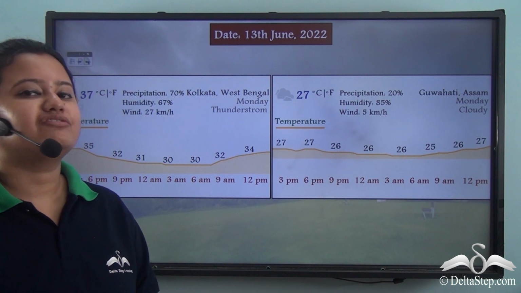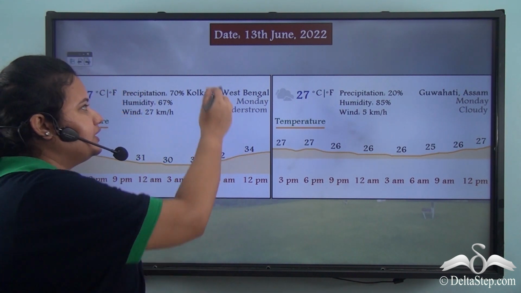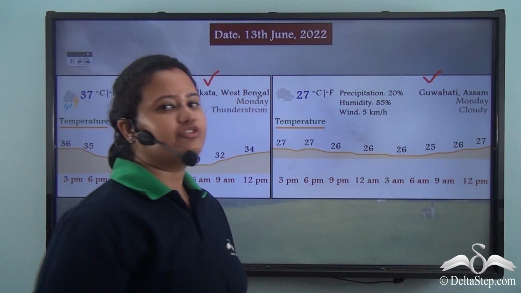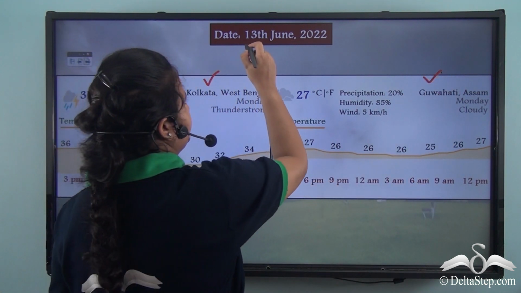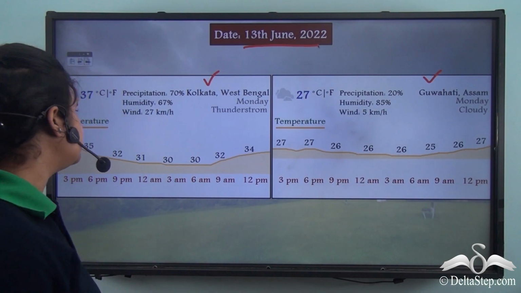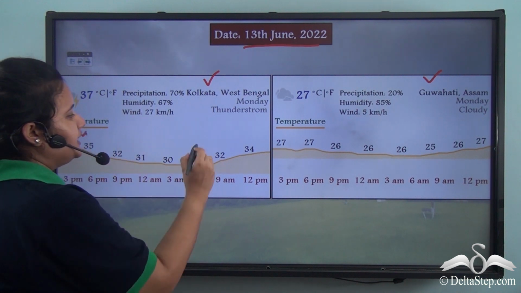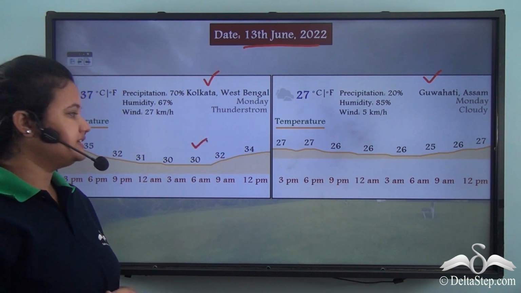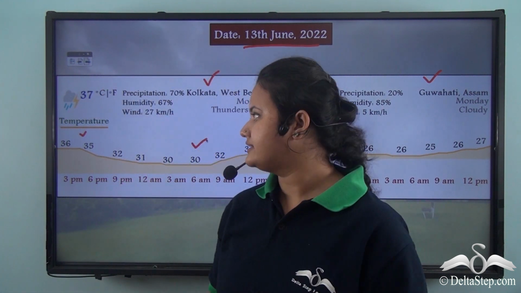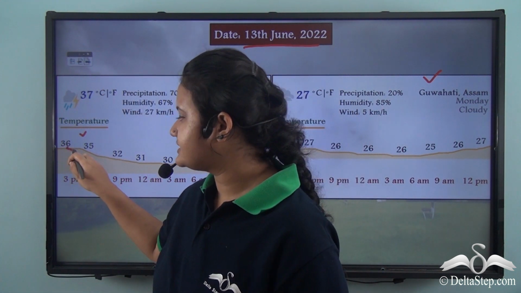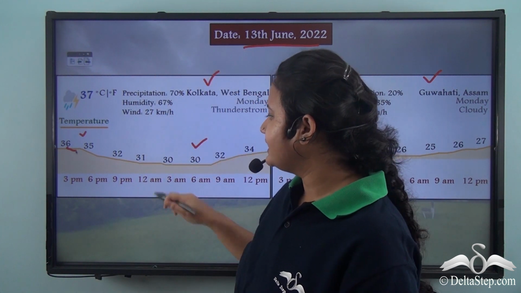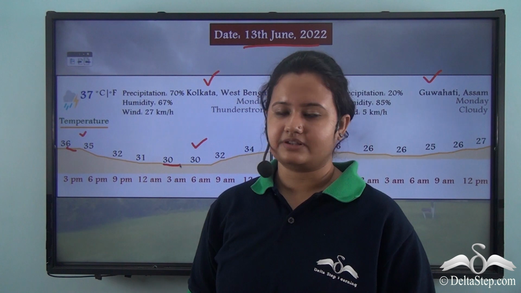Now again we have a weather chart of Kolkata and Guwahati for the day 13 June 2022. We will now calculate the difference between the highest and lowest temperature for this day. We can see that in case of Kolkata, the highest temperature is 36 degrees Celsius, while the lowest temperature is 30 degrees Celsius.